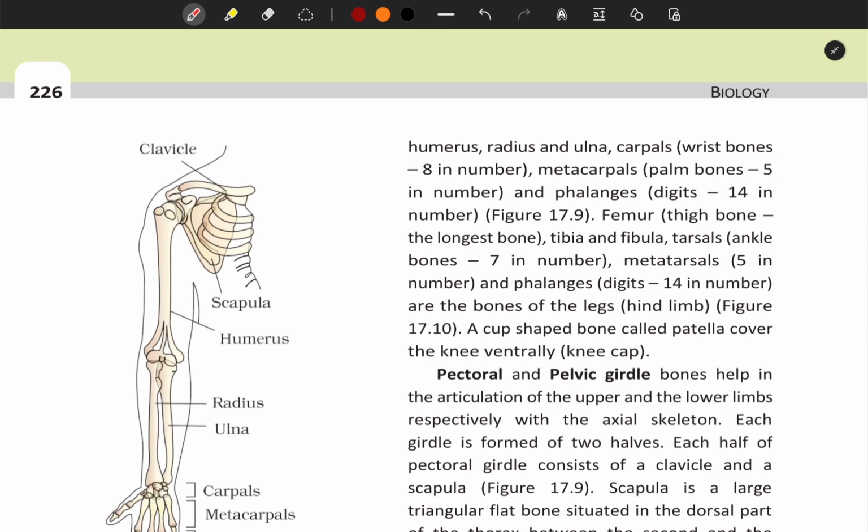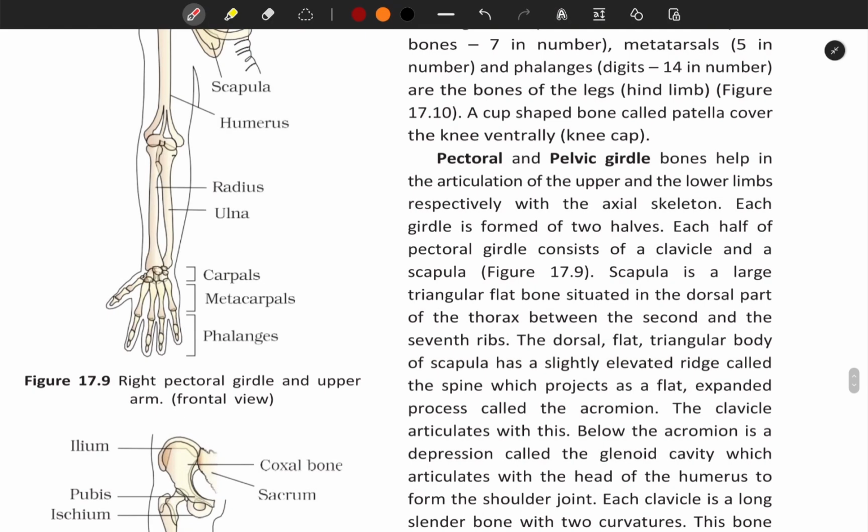Femur, the thigh bone, is the longest bone. Tibia and fibula, tarsals, ankle bones, 7 in number, metatarsals, 5 in number, and the phalanges, digits, 14 in number, are the bones of the legs, that is the hind limb, as shown in figure 17.10. A cup-shaped bone called patella covers the knee ventrally, that is the kneecap.